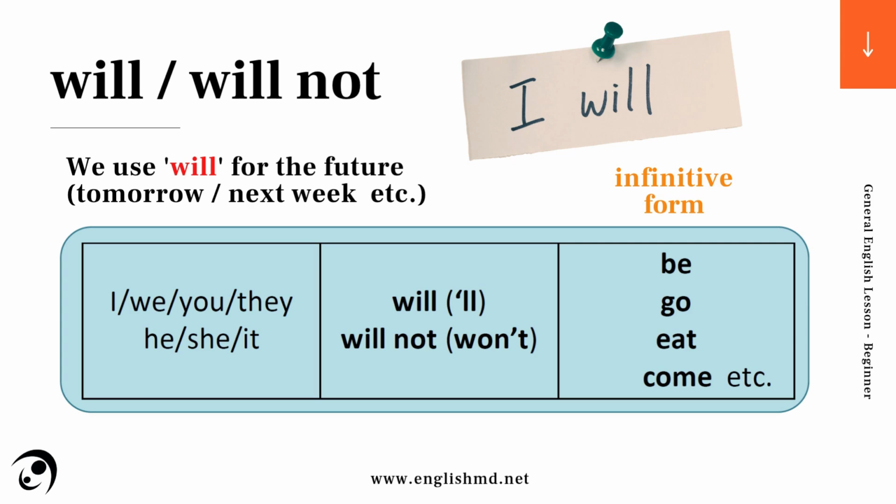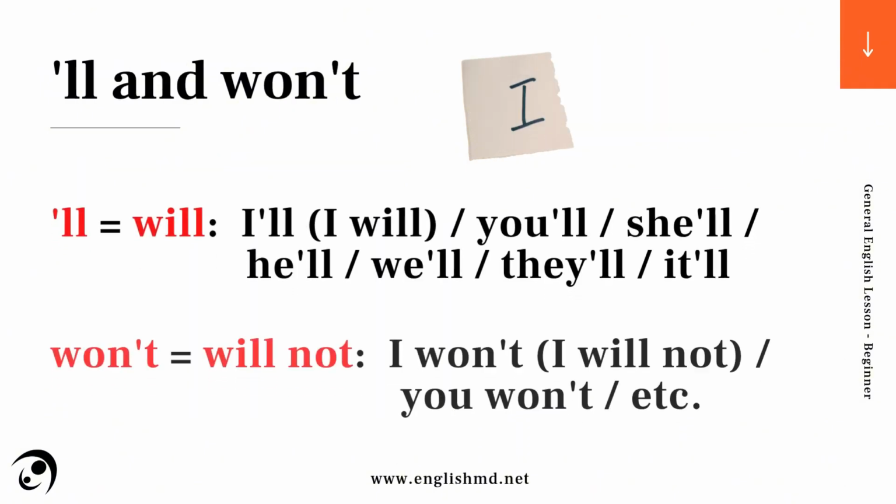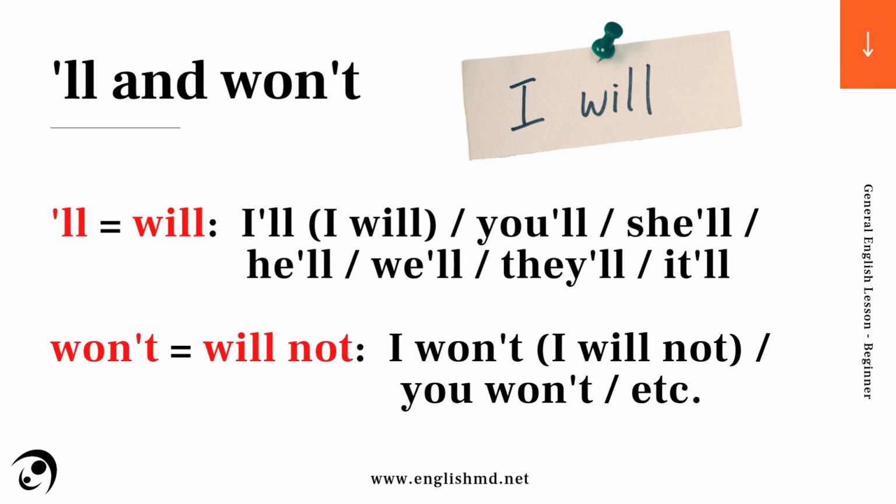Remember the patterns in this box when talking about the future. Apostrophe LL means will. For example, I'll means I will. Then we have you'll, she'll, he'll, we'll, they'll, and it'll. Won't is just an easier way to say will not. I won't means I will not. You won't means you will not, etc.